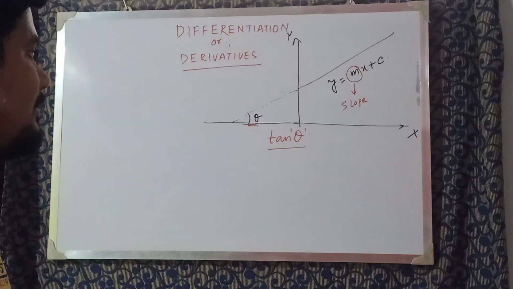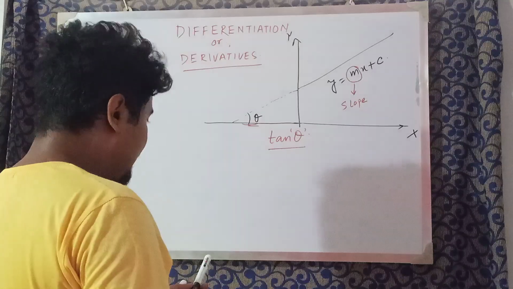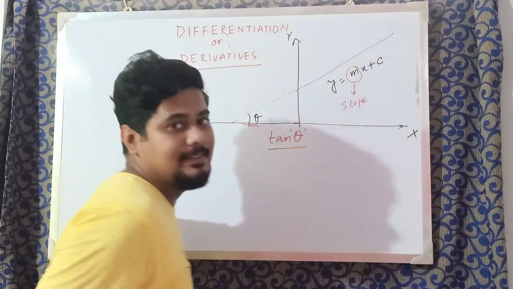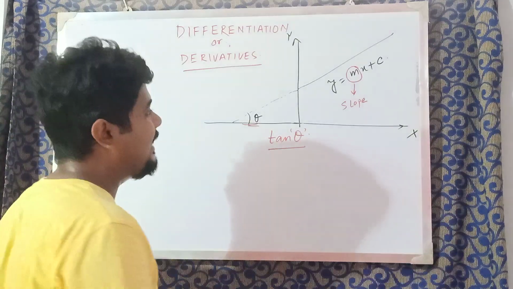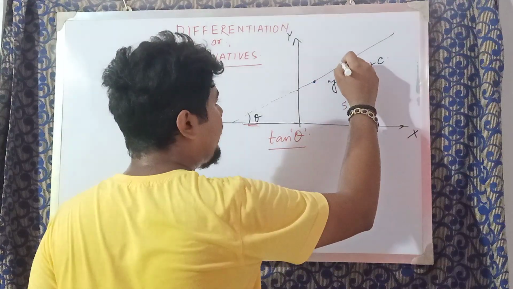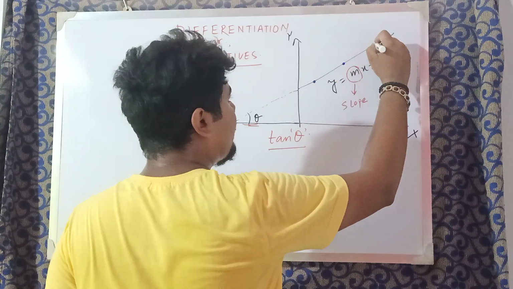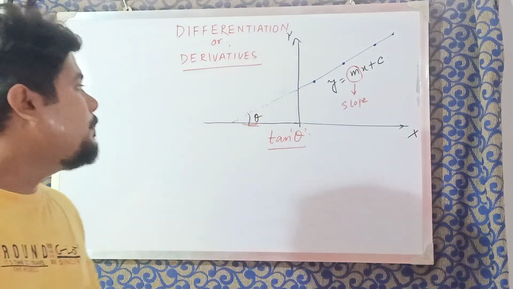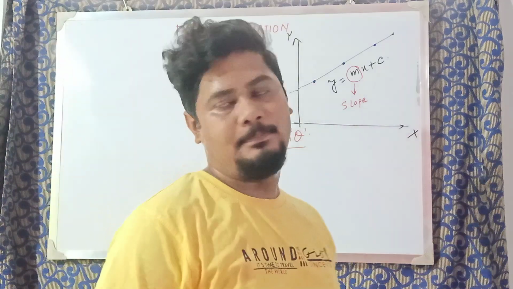We learned all these things in our previous class. Tell me one thing. The slope of this straight line at this point, at this point, and at any other point, is the slope same or different?